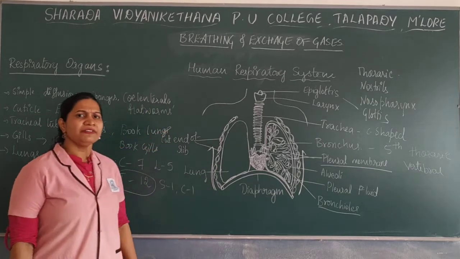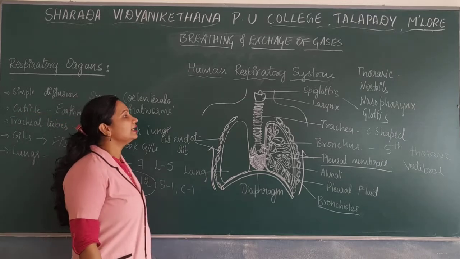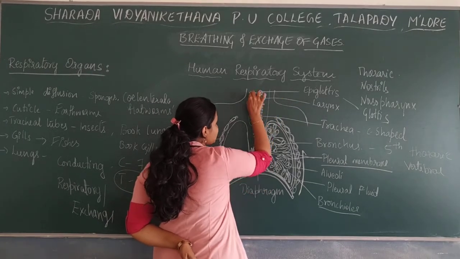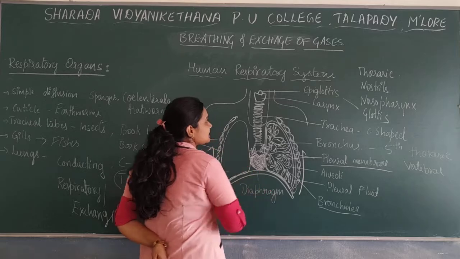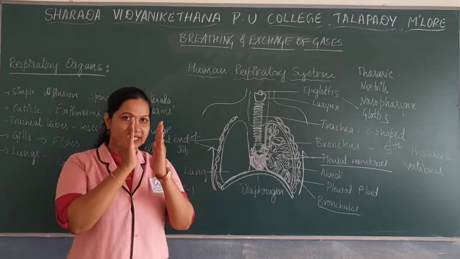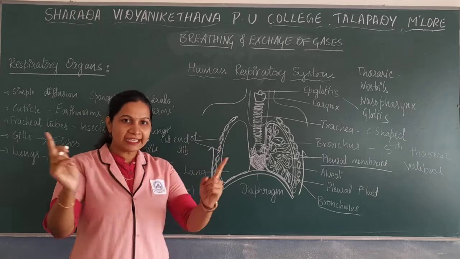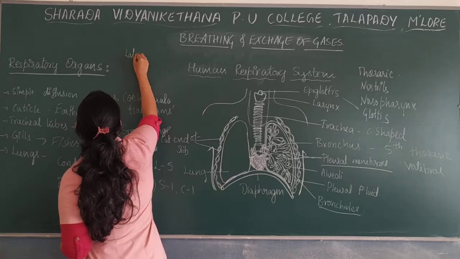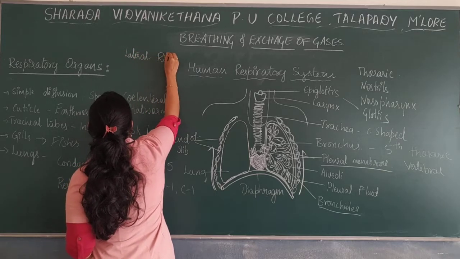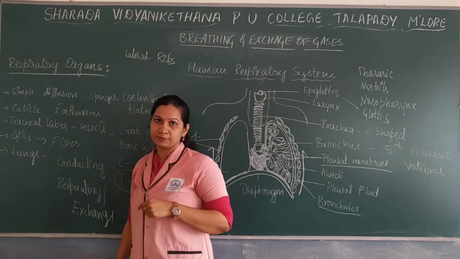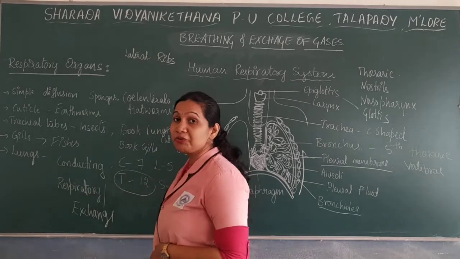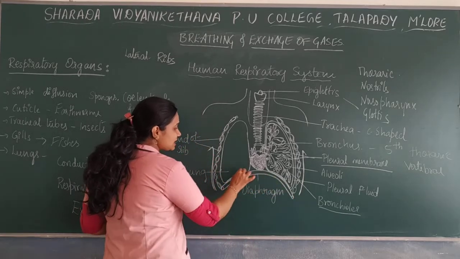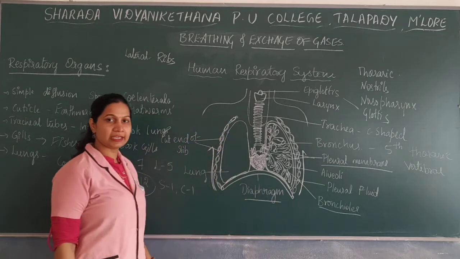Next, when we look into the lungs, on the front side there is a bone, the chest bone known as the sternum. On the lateral side it is surrounded by ribs, bones of ribs. Here also there are 12 pairs of ribs. On the lower side there is a presence of diaphragm.